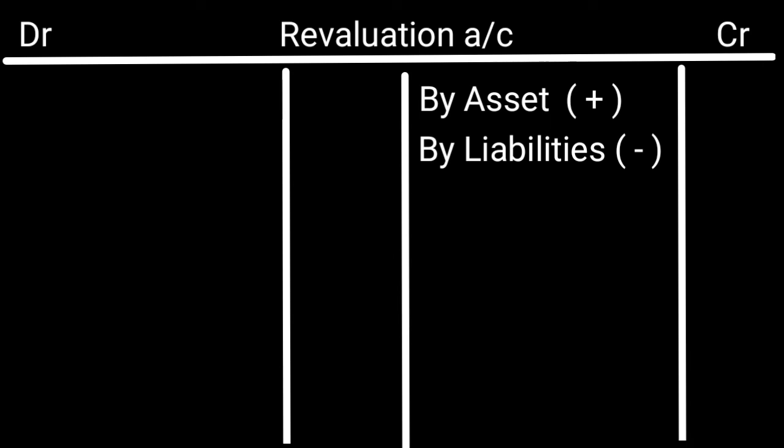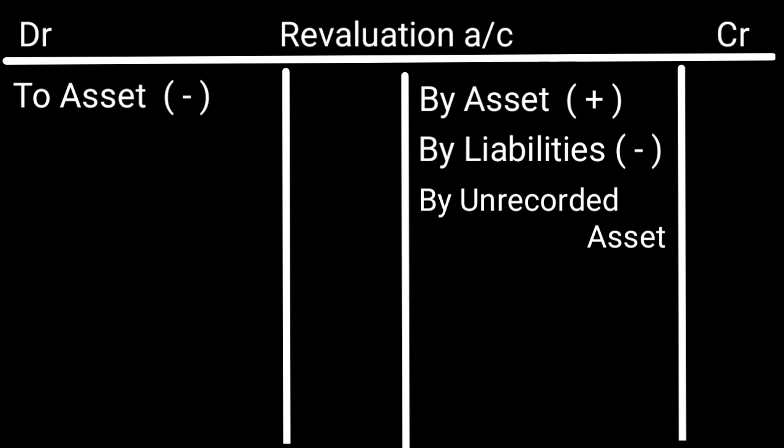Then next, if any unrecorded asset is there, that asset also we can record in the credit side, unrecorded asset. Next, if any asset is decreasing, that time we have loss. So that we will record in the debit side to asset, decreased value of asset.